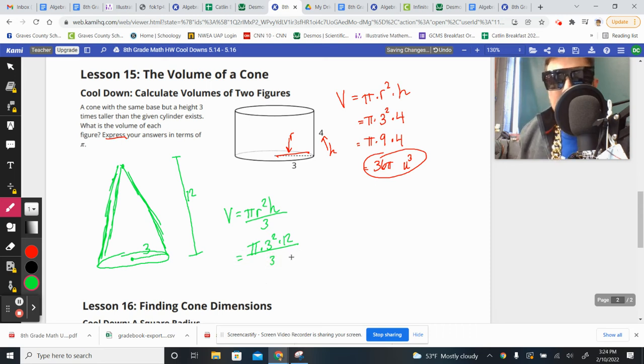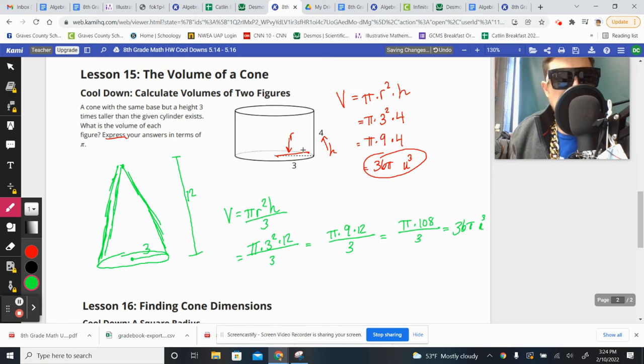And we work this out. So we do our exponent first, and let's work it out this way. We got pi, 3 squared is 9, 12, and 3 still there. We're going to do 9 times 12, which is pi times 108 divided by 3. Now we got to do 108 divided by 3, which actually turns out to be, once again, 36 pi. We got the same answer as we did with the cylinder.